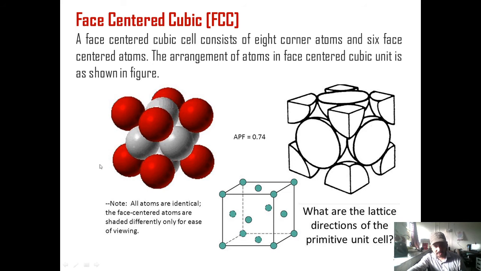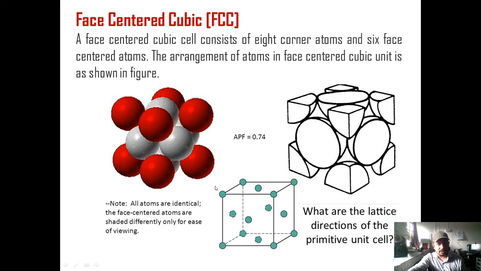The atoms in the first layer are arranged in this fashion. Then the atoms in the second layer are placed in the depressions formed by the first layer atoms, and the atoms in the third layer are placed just above the centers of the first layer atoms. So this stacking is called ABC stacking. Here the second diagram shows you the fraction of the atoms in the FCC structure.